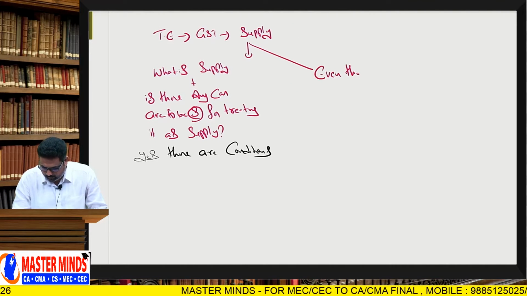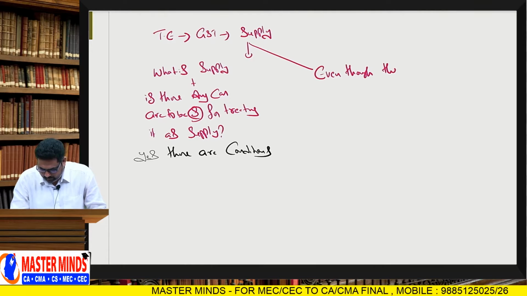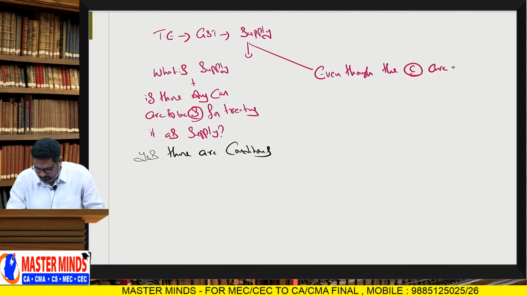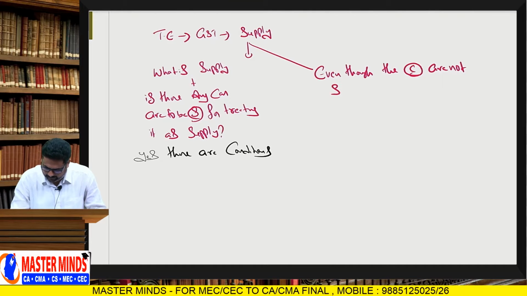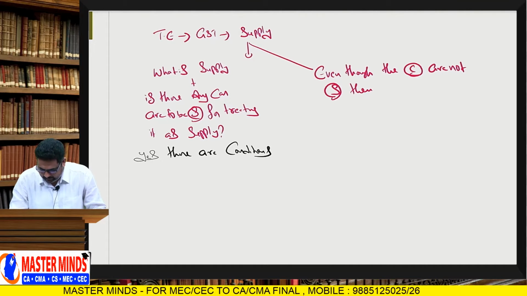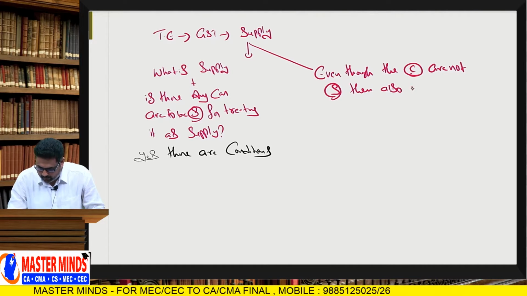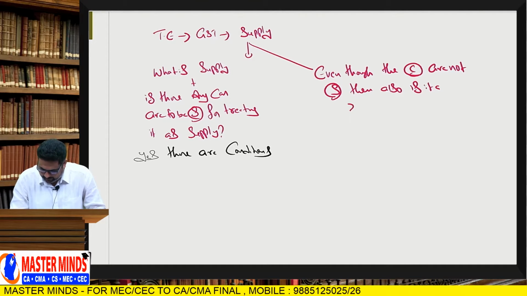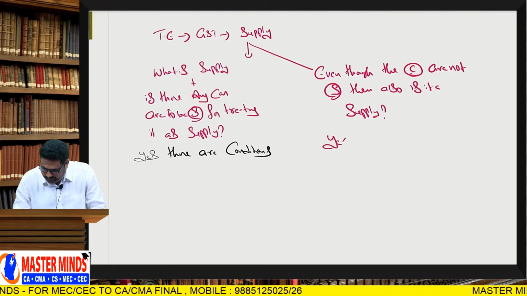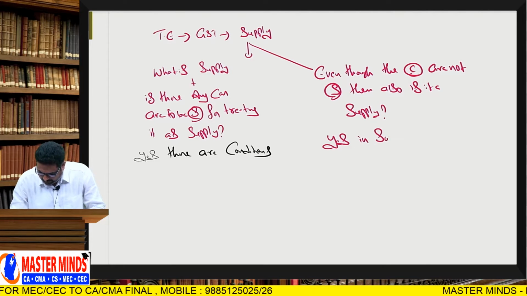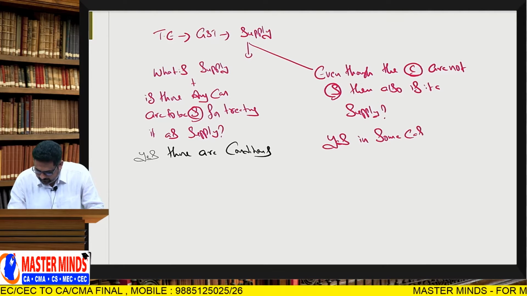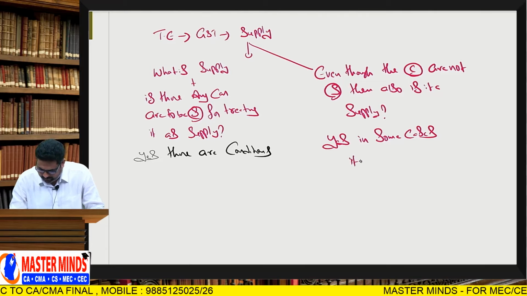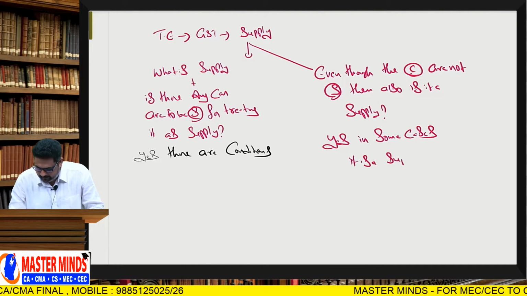Even though the conditions are not satisfied, then also is it a supply? Yes, in some cases it is a supply.